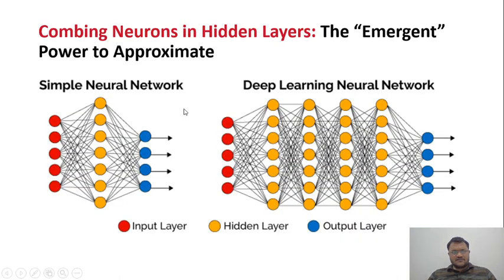Here we can see the difference between the simple neural network and the deep neural network. On my left-hand side is the simple neural network, in which I have one input, one hidden, and one output layer, so a total of one hidden layer. On the right-hand side image, I have 1, 2, 3, 4 hidden layers. So the computation power here is greater compared to this. Whatever value I try to predict for my input data, I will get a better result compared to this neural network, because I have different combinations of the data here.